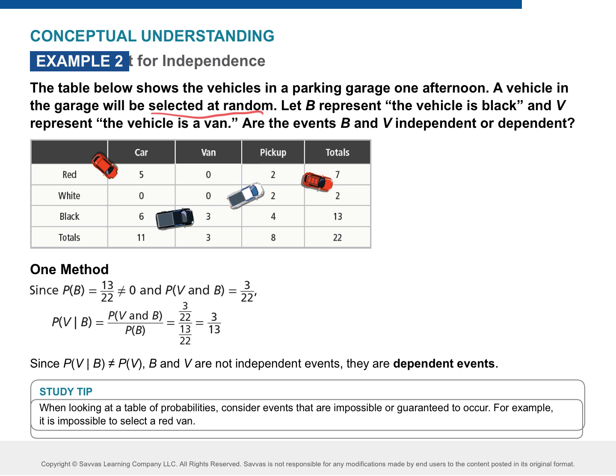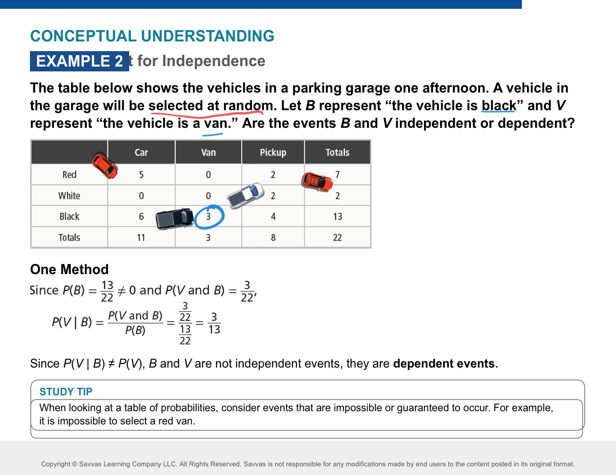Are those independent? How we know if they're independent is we see if there's any overlap. So are there any vehicles that are black and a van? What do you think? So here's black, here's van. Right, there's overlap there. There's 3 vehicles that are both black and a van. Okay, so these would not be independent, they would be dependent, because there's overlap there.